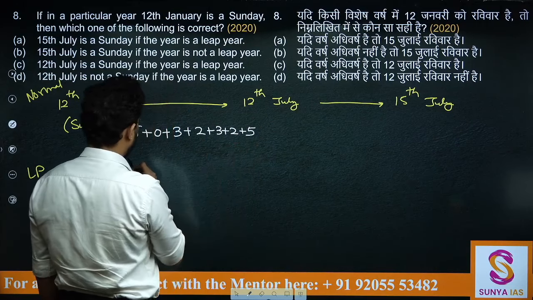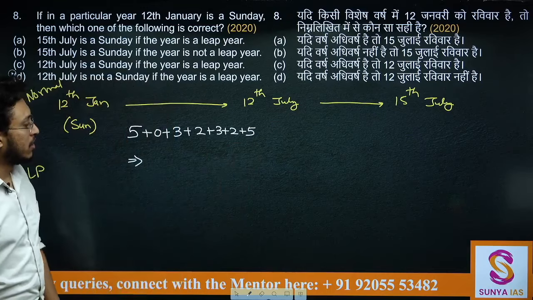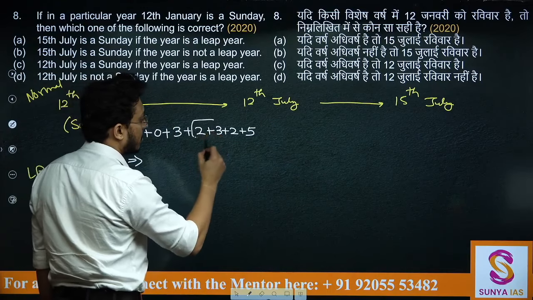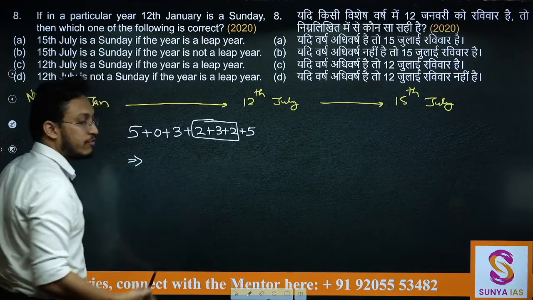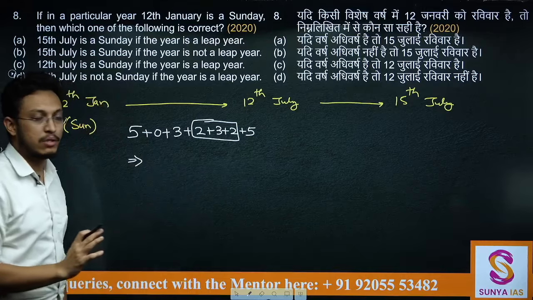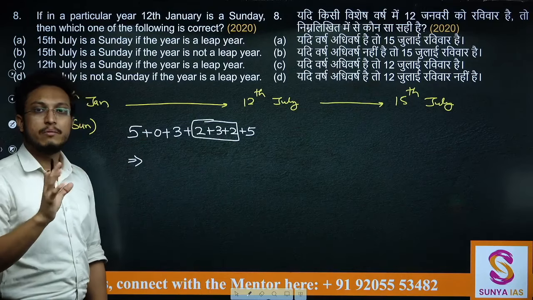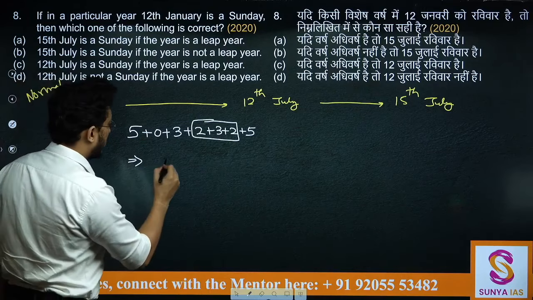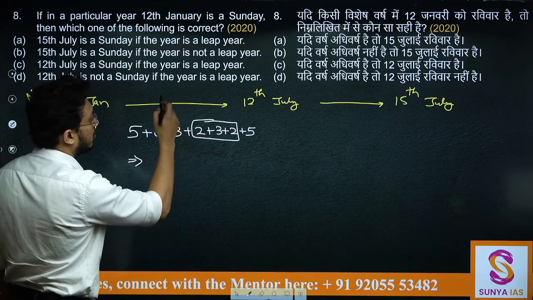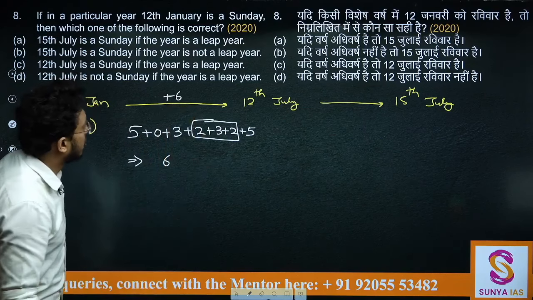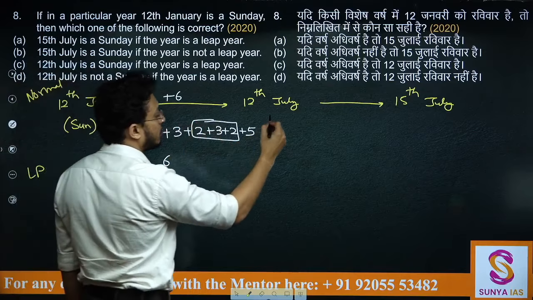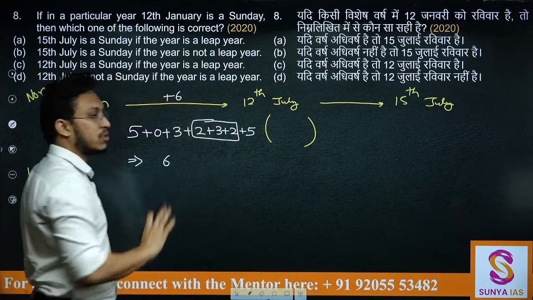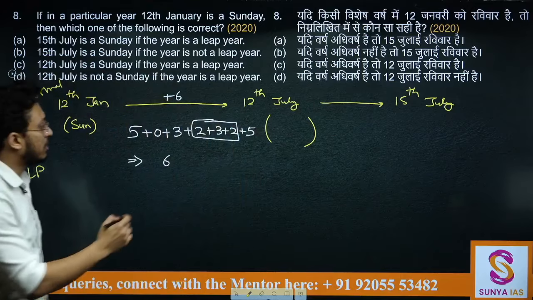Now total number of odd days from here till here. See, this 3 makes 7, and 5 and 5 gives you 10 plus 3, 13. So 13 when divided by 7 is only 6 odd days. So from here till here you are getting 6 odd days. If this is given, that means this particular day should be Sunday plus 6. Now what is Sunday plus 6? Sunday plus 6 will be Saturday.